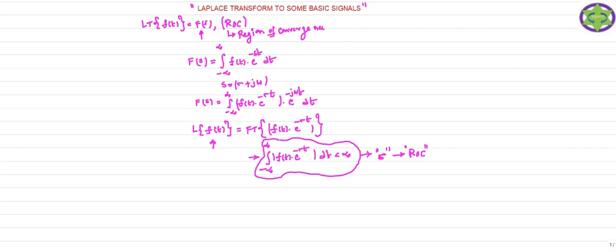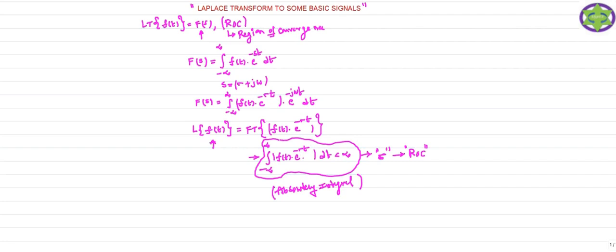That signal must be absolutely integrable over the minus infinity to plus infinity range. That means if you integrate f of t into e power minus sigma t between minus infinity and plus infinity, you should always get a finite value.